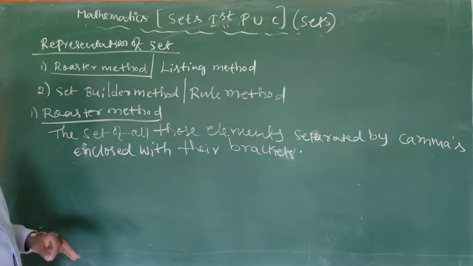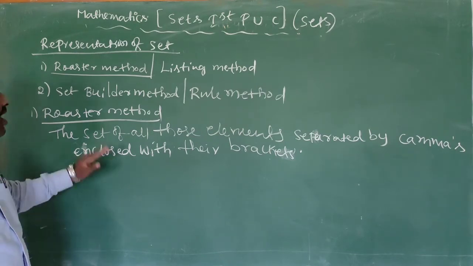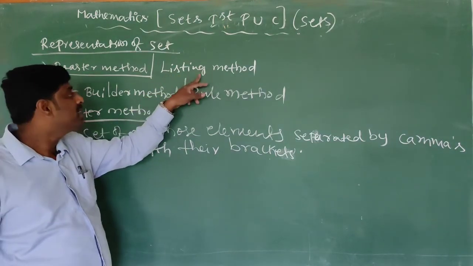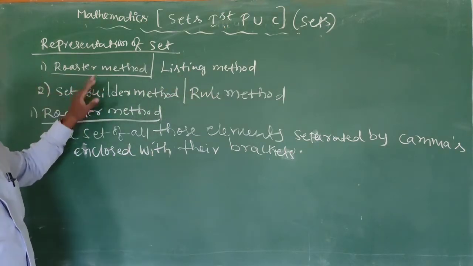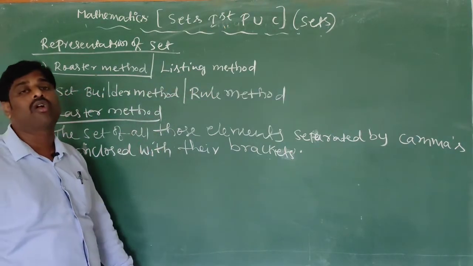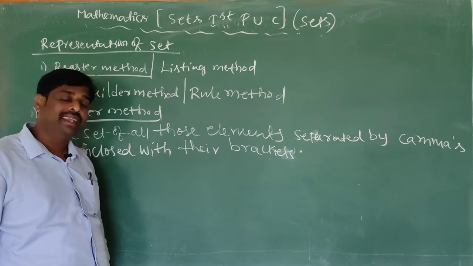And one more simple definition: listing method and roster method are both the same. Listing the elements is called the roster method or listing method.